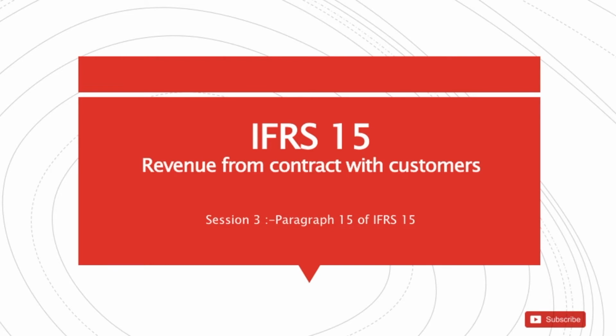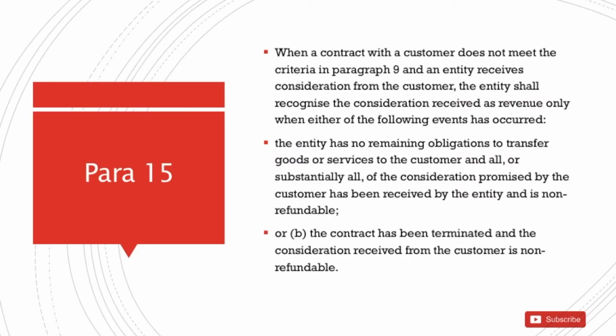Again, what a coincidence. When a contract with a customer does not meet the criteria in paragraph 9, which is the first step, identify the contract with the customer, an entity receives consideration from the customer and shall recognize the consideration received as revenue only when either of the following events has occurred.